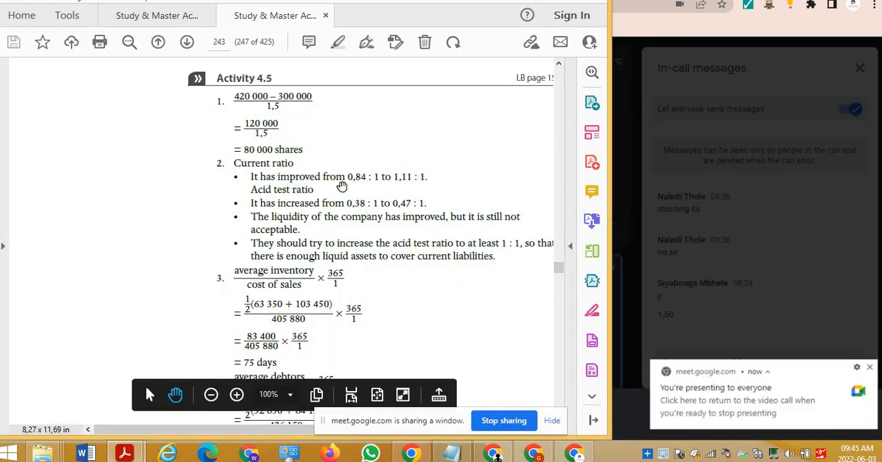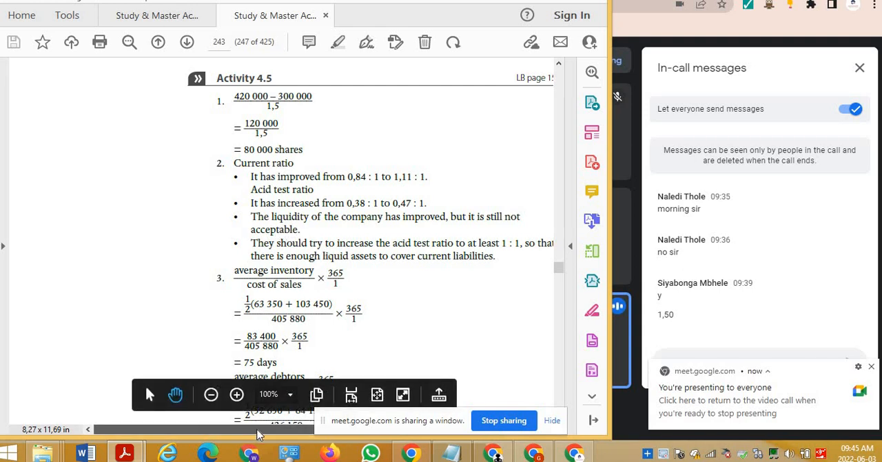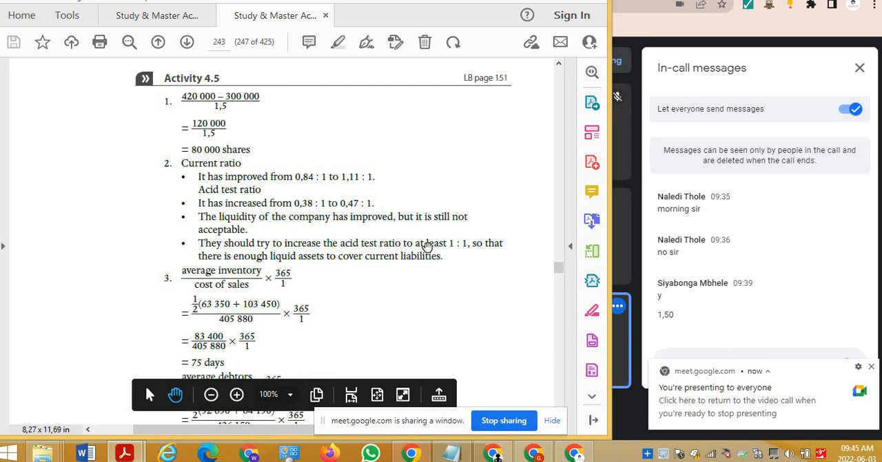Current ratio, it has improved. Get your easy mark. So it doesn't matter what you talk about. The first thing you say is compare last year to this year. And there we go. The liquidity of the company has improved, but it is still not acceptable. It's still too low. They need to get the current ratio up. That's another one. Keep this also in your back pocket.